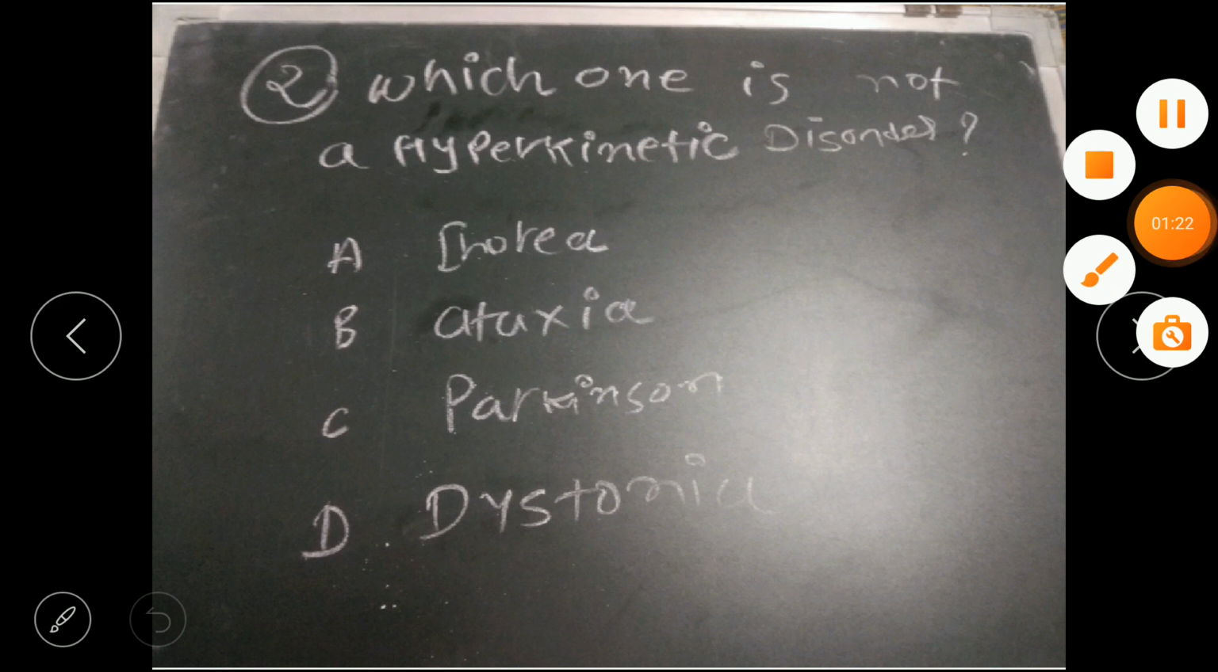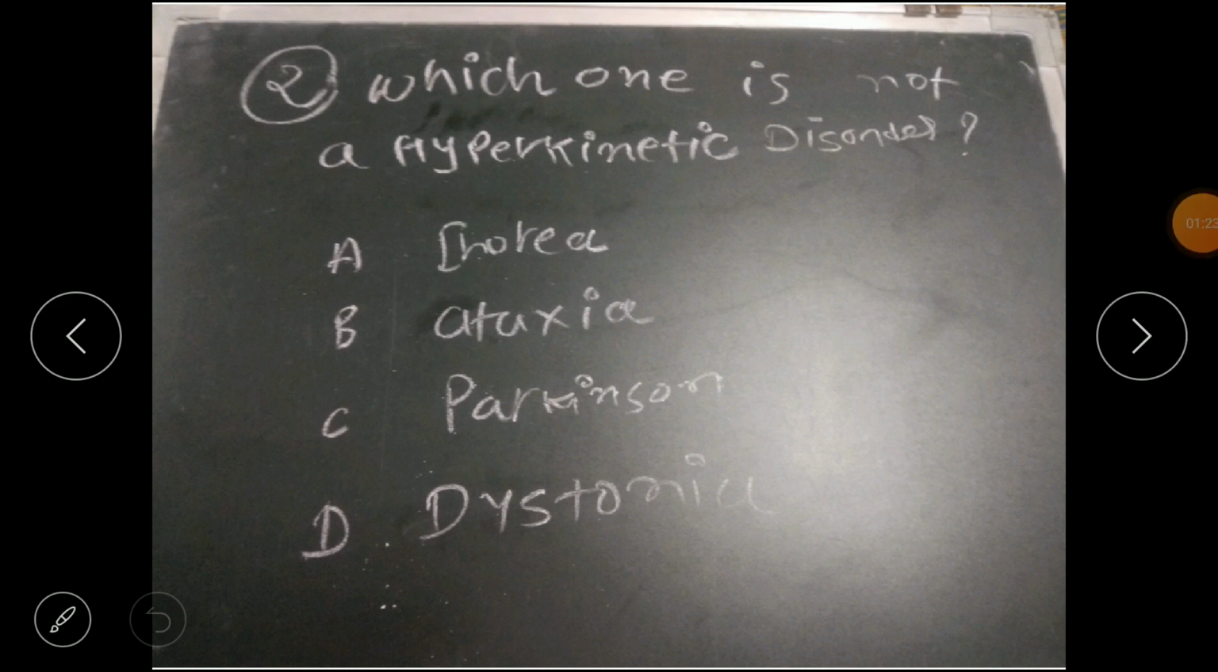Next question: which one is not a hyperkinetic disorder? That means which disease is hypokinetic. Option A chorea, option B ataxia, option C Parkinson and option D dystonia. Which one is not a hyperkinetic disorder? The answer is option C, Parkinson disease, because Parkinson disease is a hypokinetic type of disorder.